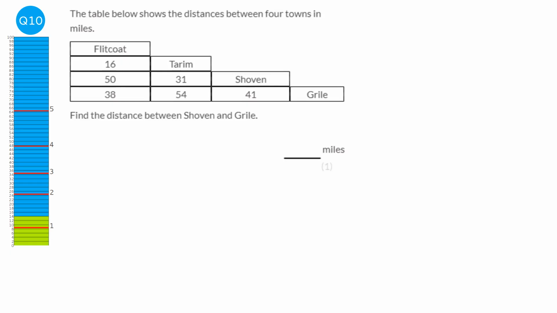So the way these tables work is if you're looking for the distance between Chauvin and Grill, you find out where the two of those overlap.